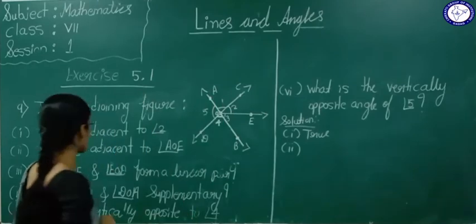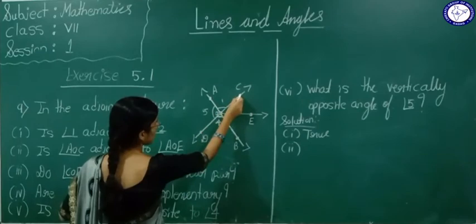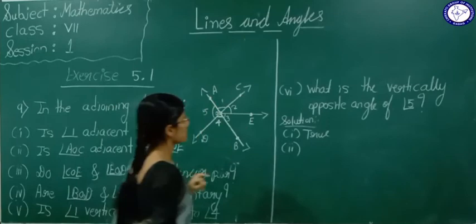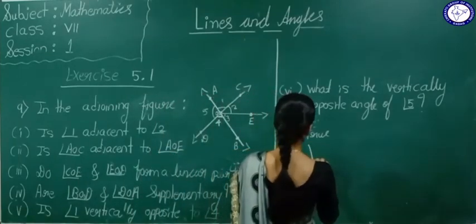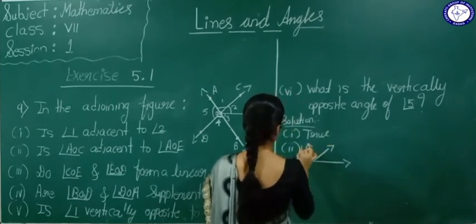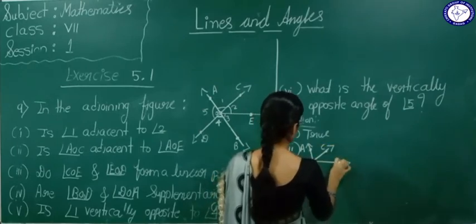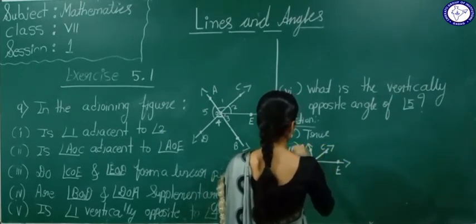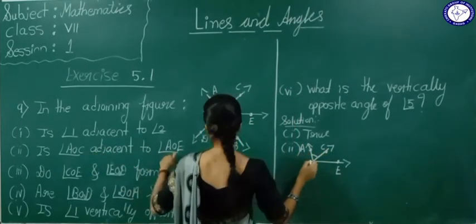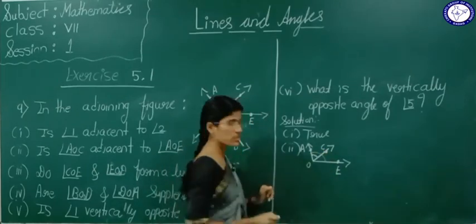Now see the second one. Is angle AOC adjacent to AOE? See here. I will draw it separately, so you will understand clearly. AOC, here E. Now see what they ask. Is angle AOC, AOC is this angle, AOE is this full angle. Are these two angles adjacent, they have asked.